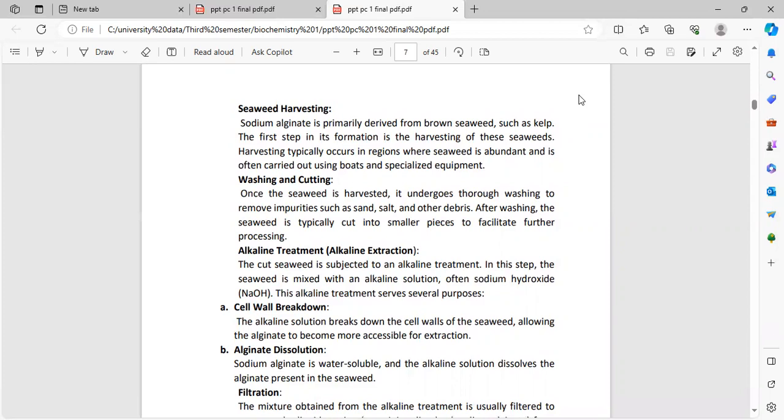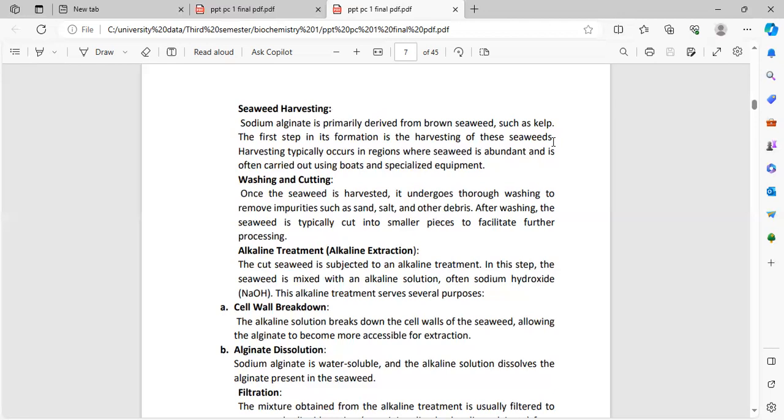Washing and cutting. Once the seaweed is harvested, it undergoes thorough washing to remove impurities such as sand, salt, and other debris. After washing, the seaweed is typically cut into smaller pieces to facilitate further processing.